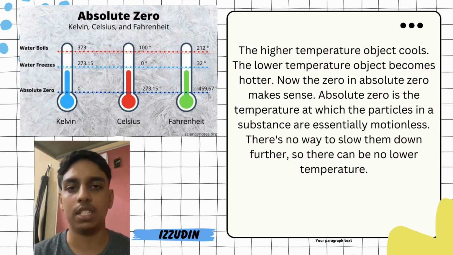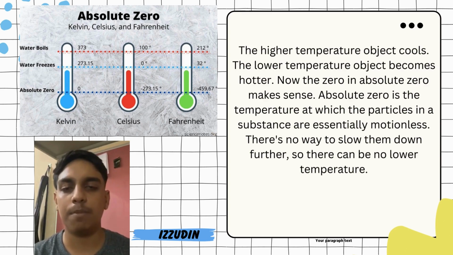We can see in this picture, when it is at 0 Kelvin, it is negative 273.15 degrees Celsius and negative 459.67 degrees Fahrenheit. So, it's impossible to get temperature lower than that.